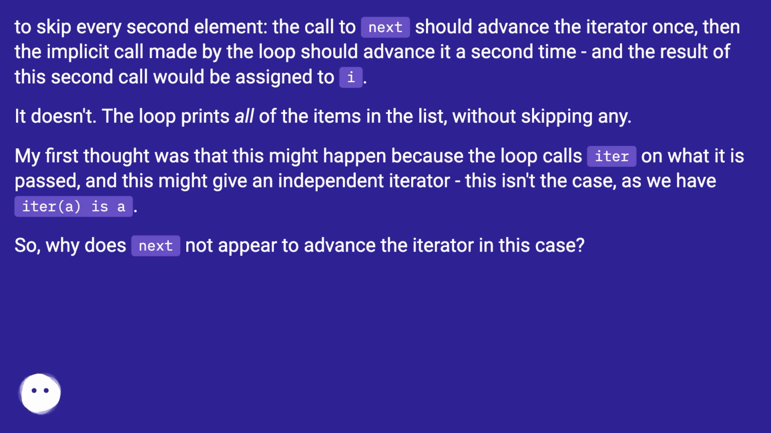My first thought was that this might happen because the loop calls iter on what it is passed, and this might give an independent iterator. This isn't the case, as we have iter(A) is A. So, why does next not appear to advance the iterator in this case?